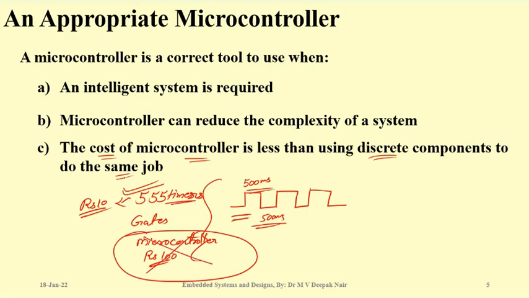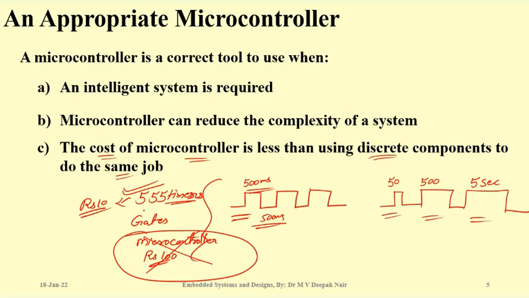But many a time it becomes very difficult. Suppose tomorrow the customer comes to you and says, no, I want a system which should generate a waveform like this. That means 50 milliseconds, 500 milliseconds, 5 seconds, and so on. He gives you a function that my waveform should be like this.